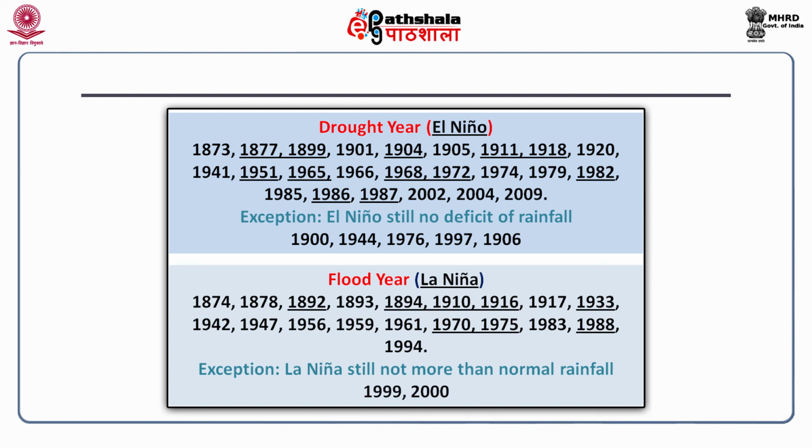During the period 1871 to 2014, there were 25 major drought years. Here, drought has been defined as when rainfall anomaly was -10% in terms of standard deviation. Usually, El-Nino years in India caused less than normal summer monsoon rainfall or drought-like situations, but there are years like 1900, 1944, 1976, 1997 and 2006 when the amount of rainfall was abundant or at least more than the normal rainfall.